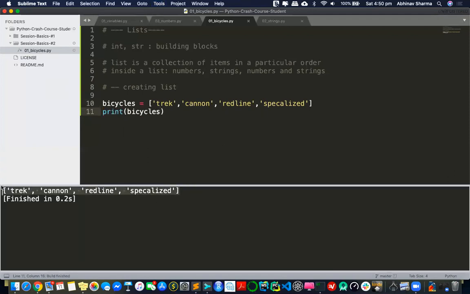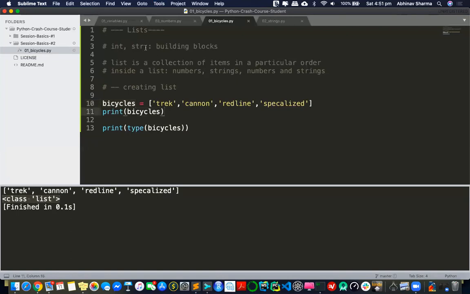See, just the list printed out. Nothing else. But because I've shown you a sneak peek, obviously I can do this. I can do type, get the type of bicycles. Now, can you guess what the type will be? Almost correct. It is a class of list. Because you're coming from a different language background, you can think of an array if you're working in C or C++. But yes, because everything is an object, your first thought has to be that this bicycles is an object. And that is what it is. It's of class list, which means it's an object of class list.